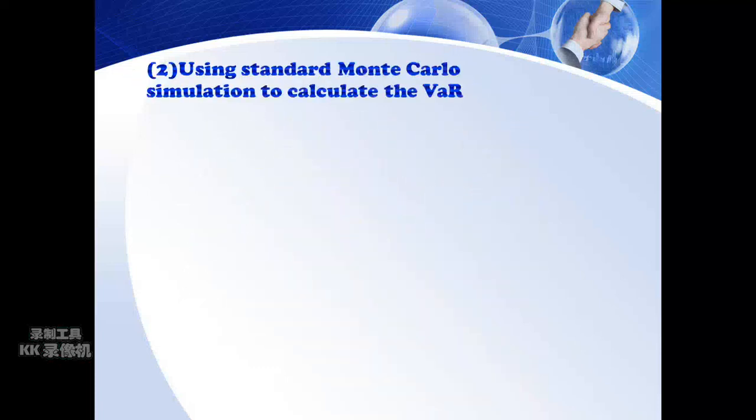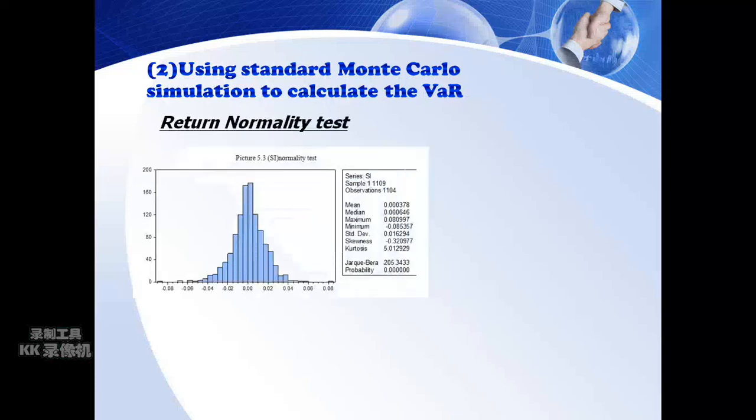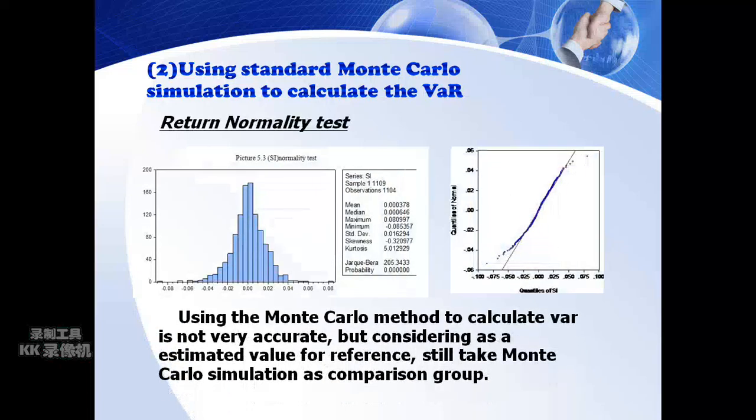Then, I attempt to use a standard Monte Carlo simulation method. The premise is that the sample data should follow normal distribution, although the sample data does not follow that, as the picture shows the result of the return normality test. I still set this method as a comparison group to prove the superiority of the method I will cite then.